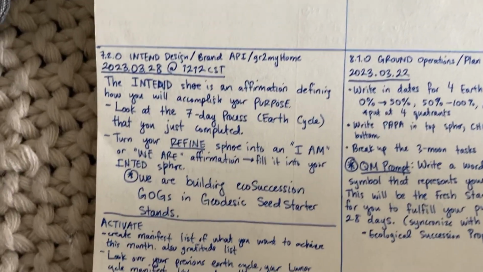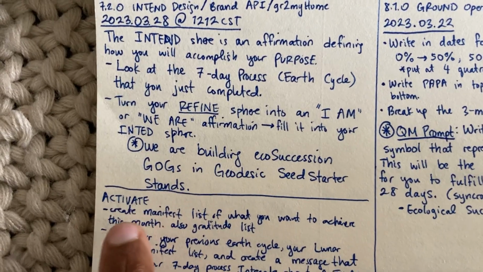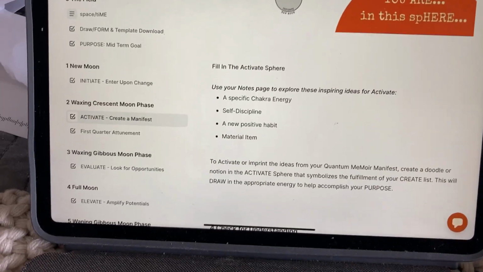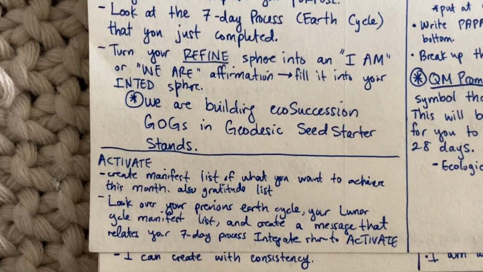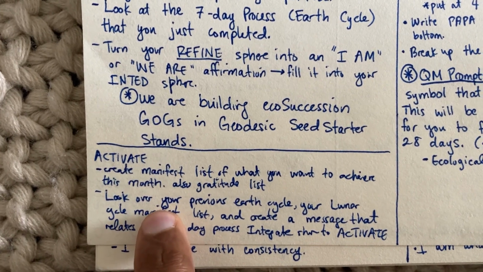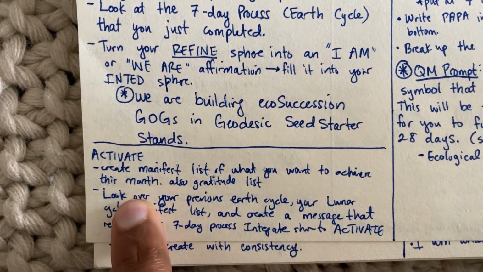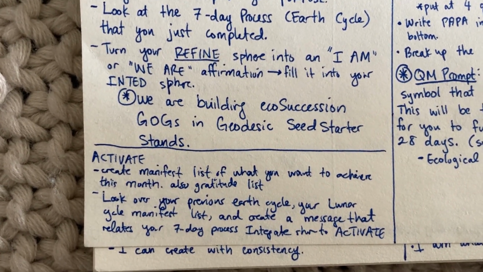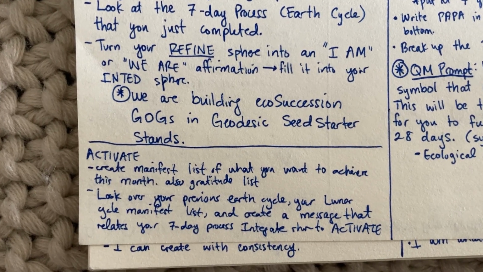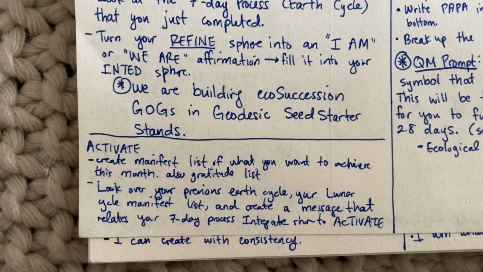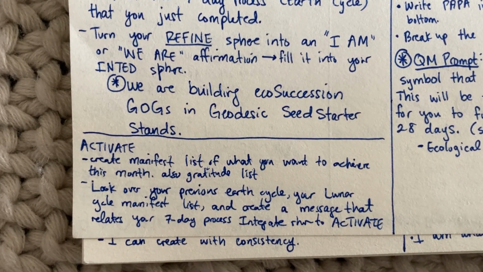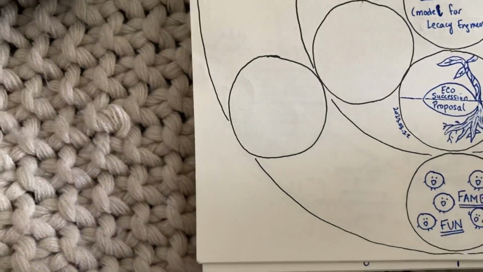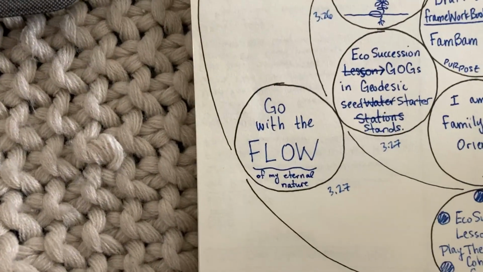After filling in the intend sphere, next is to fill in the activate. And for Quantum MeMoir, I went through this and it was talking about creating a manifest, which is a create list, and a gratitude list, and then also creating a message for the activate sphere. For OS3, I did it by looking at my previous Earth cycle. I looked at my lunar cycle manifest that I created, and then I created a message that relates my 7-day process integrate sphere, and I bring it into the activate sphere. Because the activate sphere is meant to symbolize the fulfillment of my lunar cycle purpose.